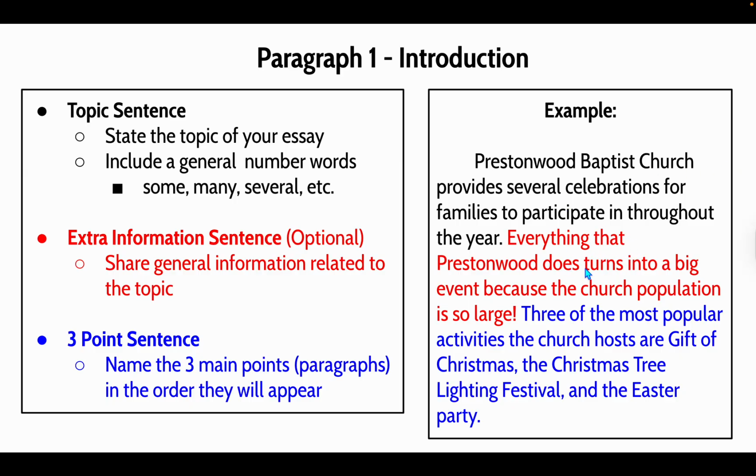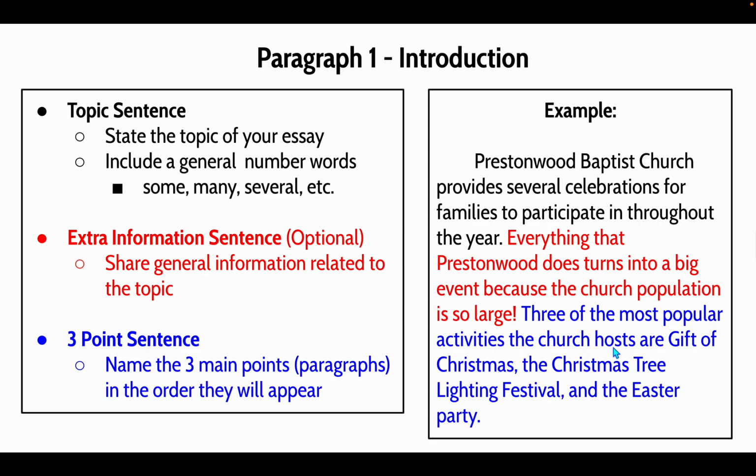Now, I have my extra information sentence. It says optional on that slide. I meant to cover that up. It's not optional. We are going to write this middle sentence, and its job is to basically bridge the gap between the topic sentence and the 3-point sentence. But when I taught it that way the first time, kids kind of started writing random sentences in the middle. So now I'm explaining it more as like, okay, just think of this as a supporting sentence to add on to the sentence above it. So it needs to be related, make it a tiny bit more specific than the sentence above it, but definitely not super specific, because we are saying general in our introduction, and then we'll say the specific details for our body.